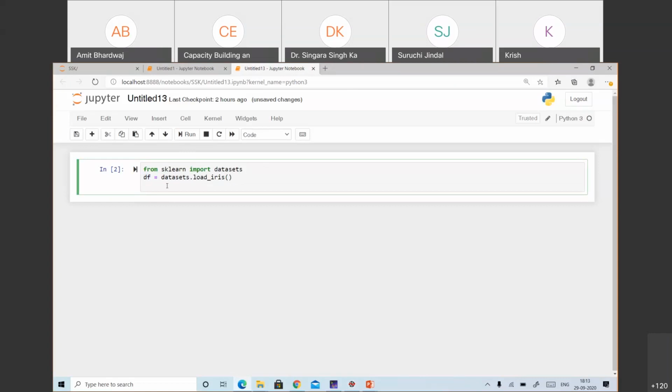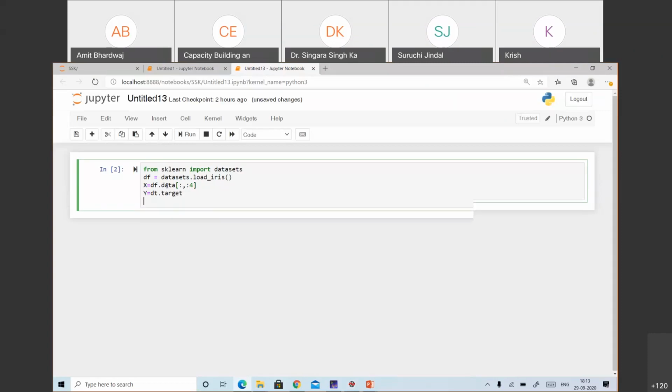Okay. So you can take the input data from this df, which is stored in data itself, and y we can pick up as df.target. So you can just check it by printing these two.